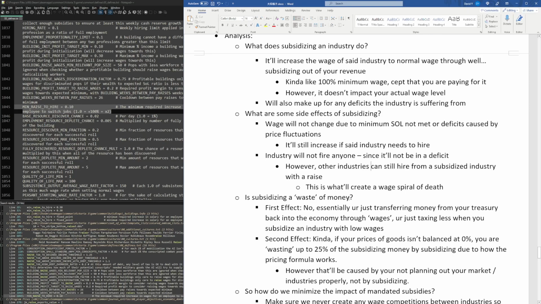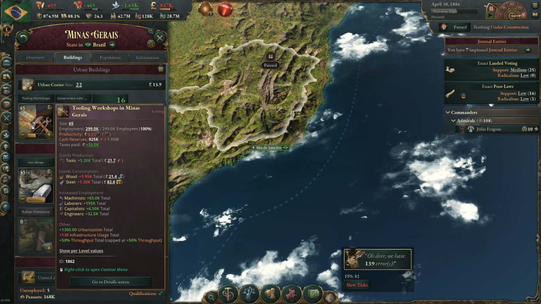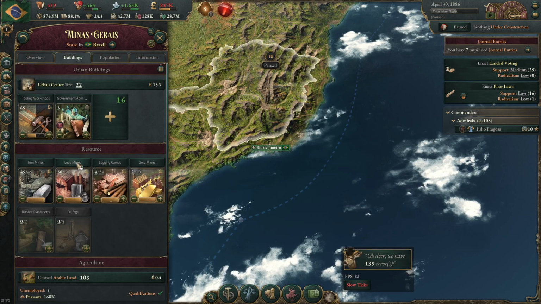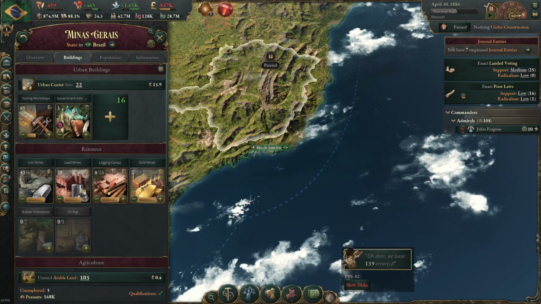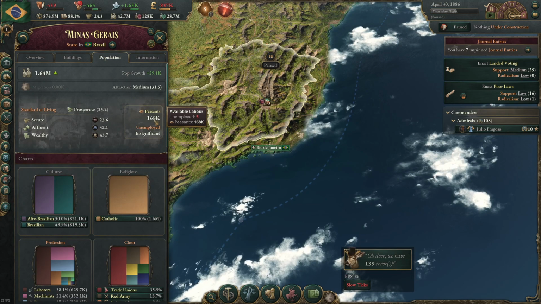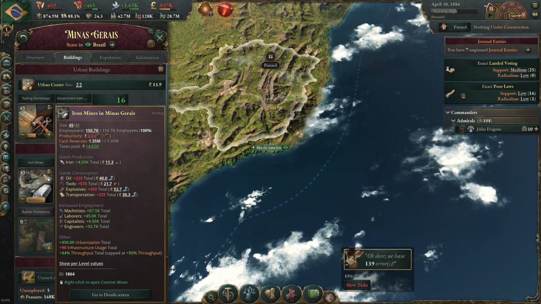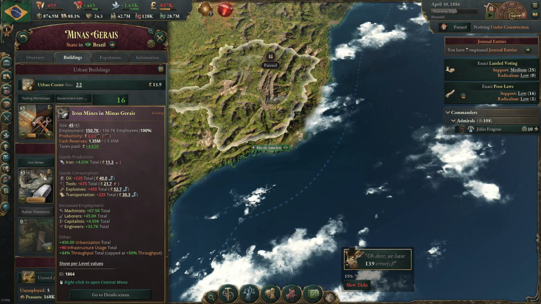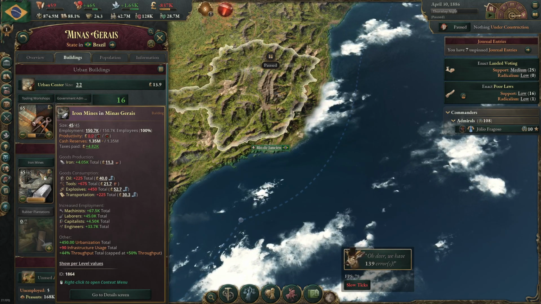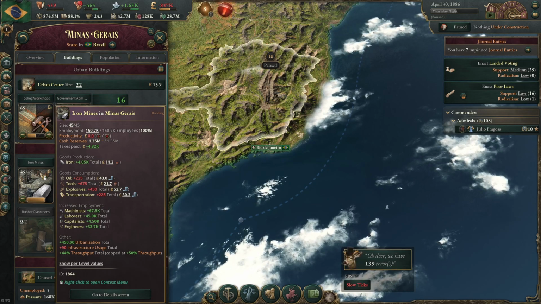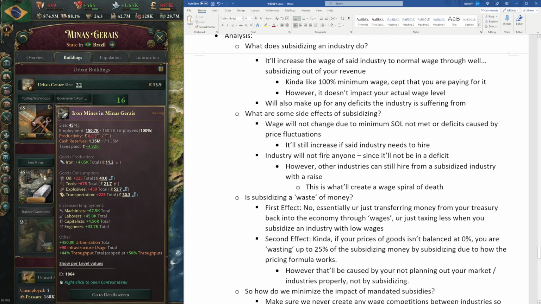So this is what kind of creates the wage spiral of death. Essentially, when we have two subsidized industries, say a coal mine here and a tools workshop here, if one of them is not fully hired and we have a workforce shortage in this state, these two will keep competing, raising their wage to compete for the workforce, right? And as they raise their wage, they are not in a deficit because you're subsidizing both industries. So both industries will just keep raising their wage and create a death spiral. And yeah, that's pretty much how the death spiral is created.